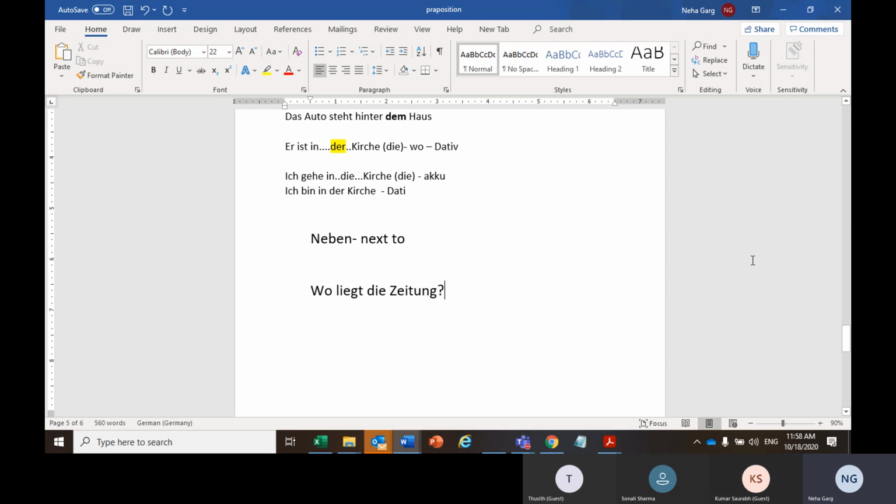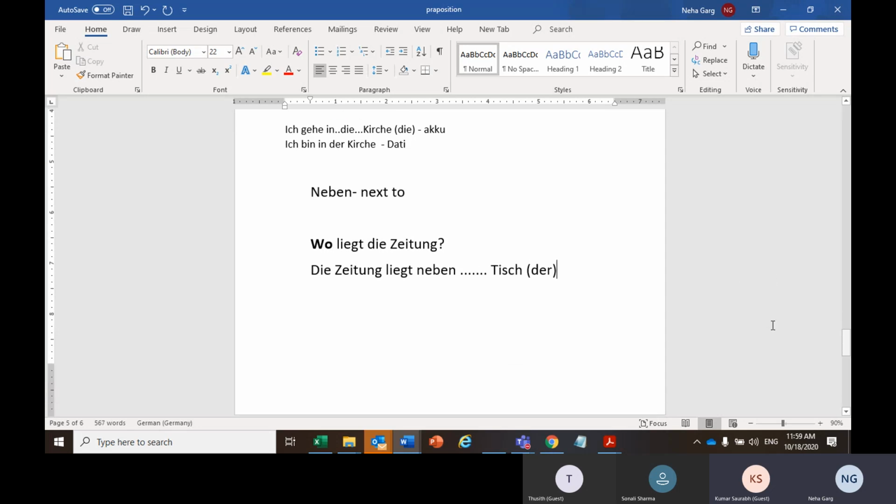Where is the newspaper, or where does the newspaper lie? So that is there already. There is no movement. This is a wo case. And now you have to tell me the answer, guys. Die Zeitung neben dash Tisch. Tisch is der Tisch.